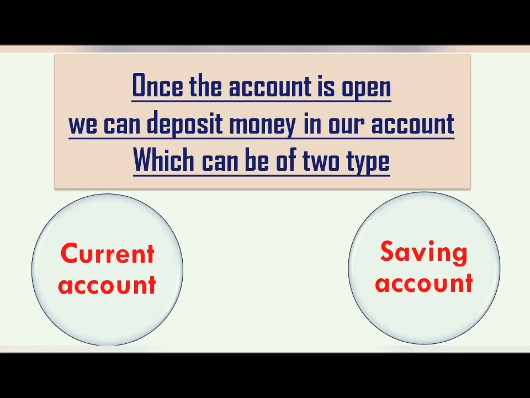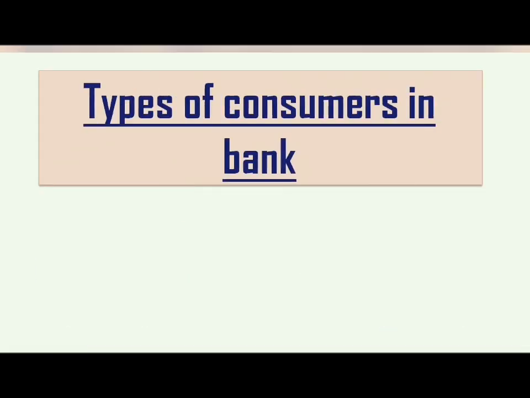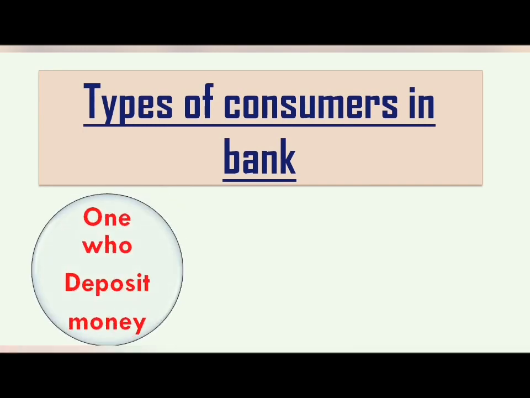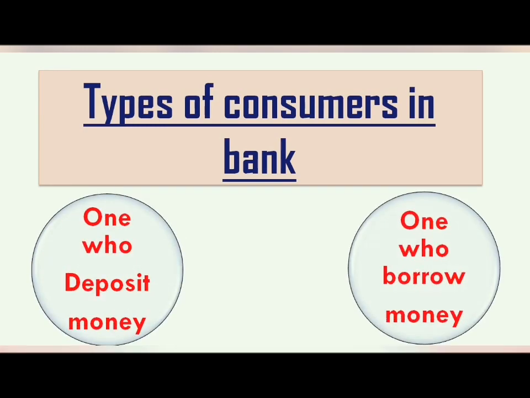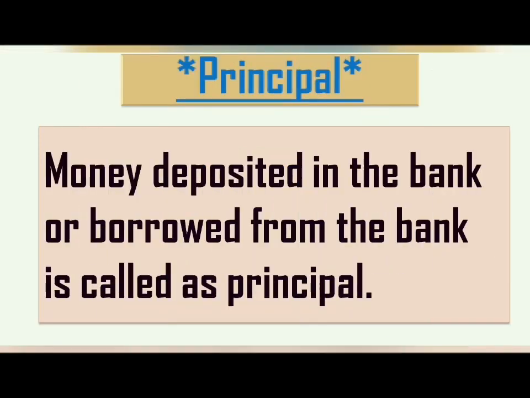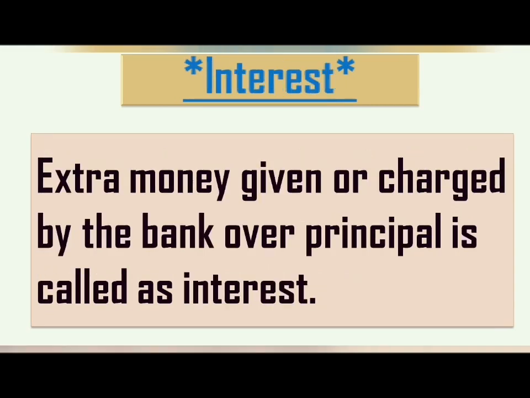Okay, let's have a look at the types of consumers in the bank. The very first, one who deposits money, another one who borrows money. In both cases, whether the money is deposited or borrowed from the bank, there are particular terms you find in this bank transaction. The very first term is principal. The amount deposited in the bank or borrowed from the bank is called principal, usually represented by capital letter P.